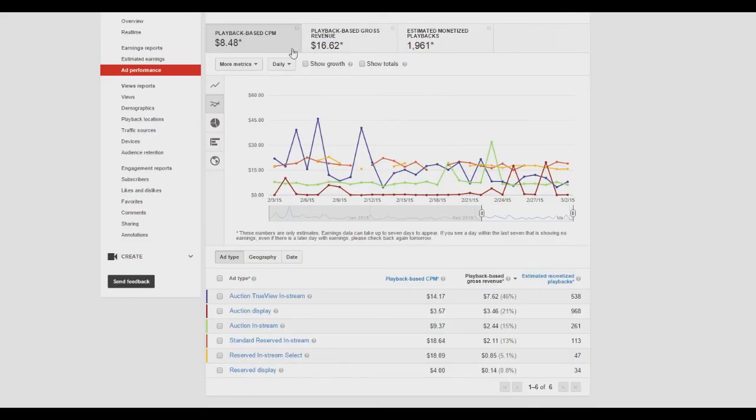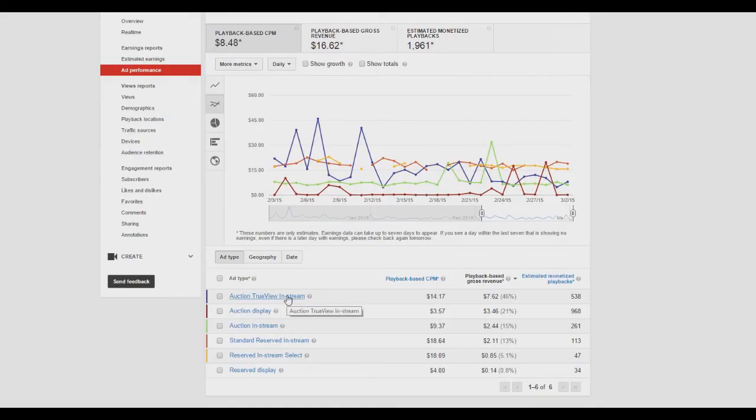So let me run you through it again. This is how much money you get per 1,000 views. This is how many ads you displayed last month, or whatever date range you chose. And this is the overall amount the advertiser paid before Google and everyone else takes their chunk out of it. So there you go. I just had to run people through that because no one seems to know what any of these words mean, and hopefully I cleared it up for you guys.